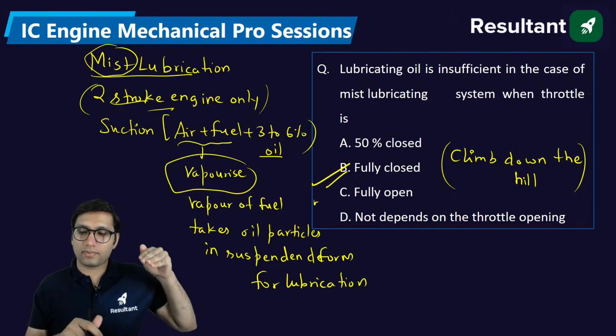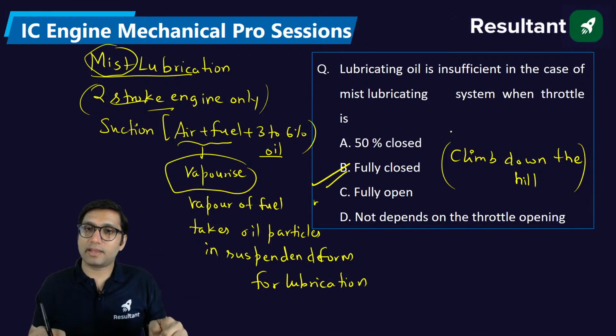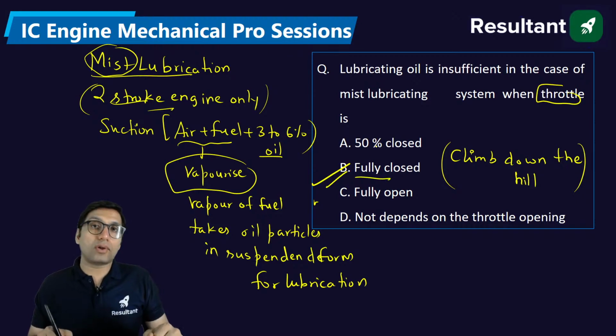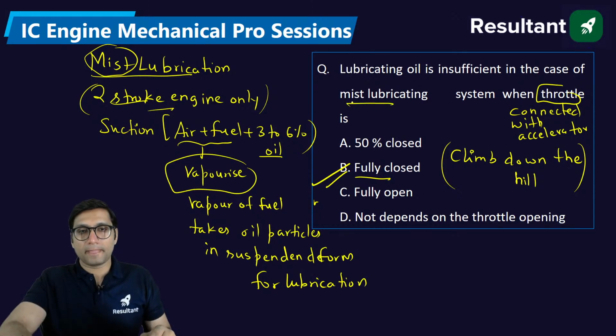When acceleration will not be there, then the throttle valve will be almost closed. Throttle valve is basically connected with the accelerator pedal. So when throttle is closed, then lubricating oil will not be sufficient, and in that situation, mislubrication will fail.